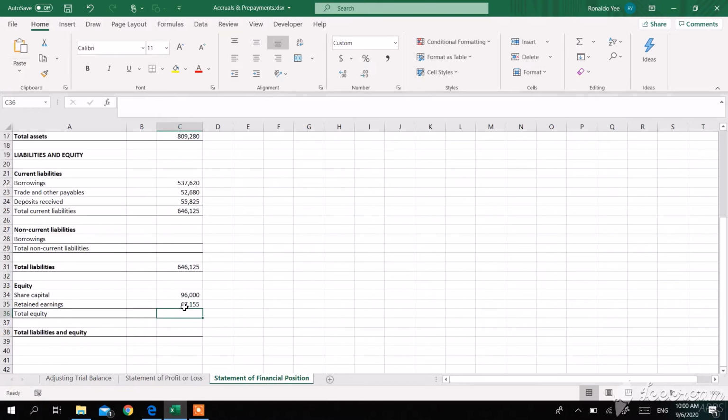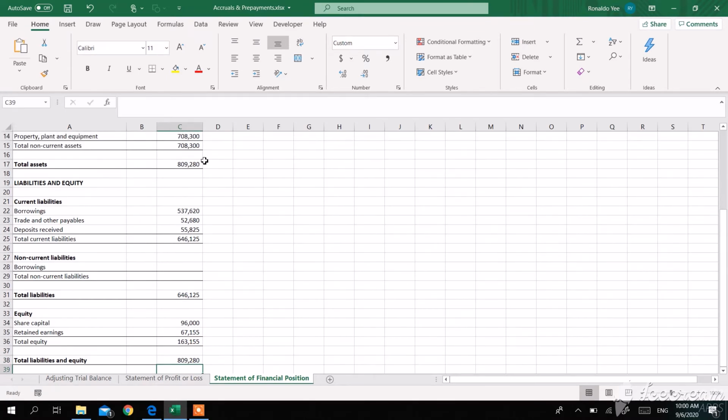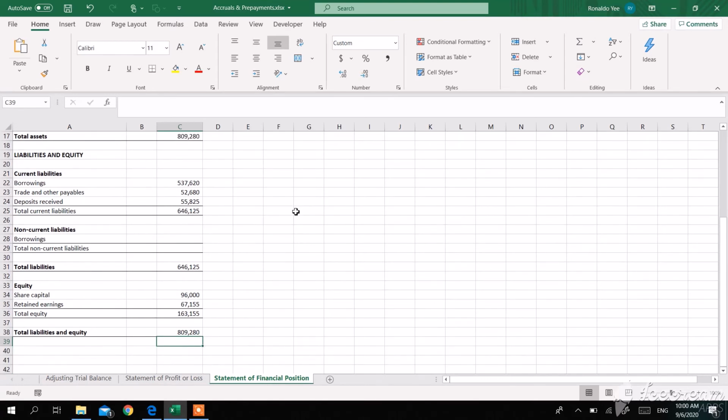So our total equity is this amount, and the total liability plus total equity is $809,280, which is the same as the total assets here. So that's all for this work example on accruals and prepayments.